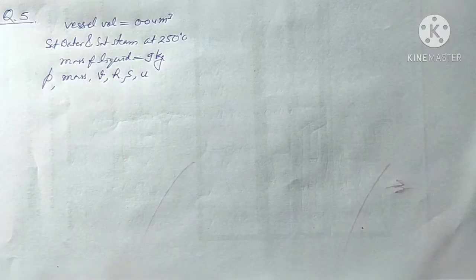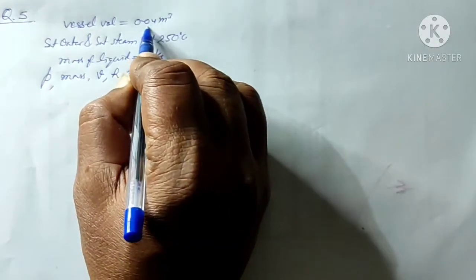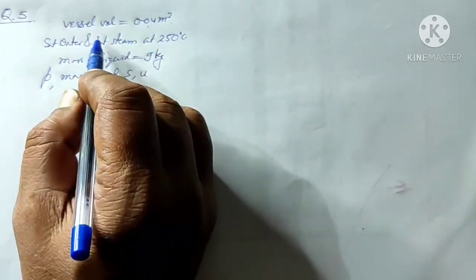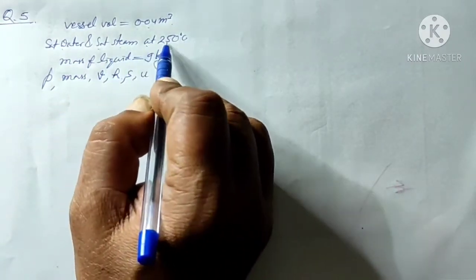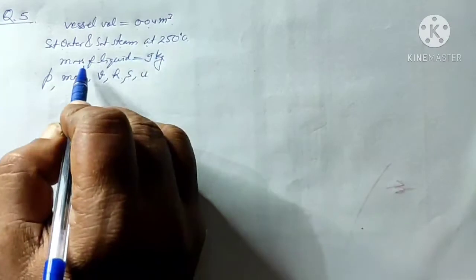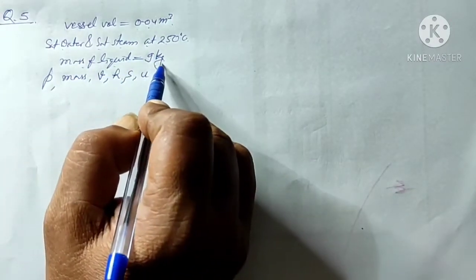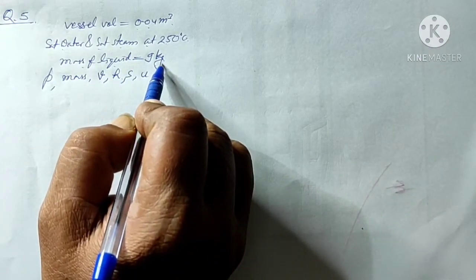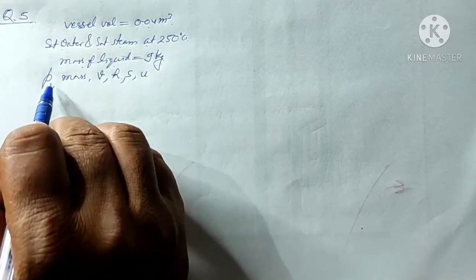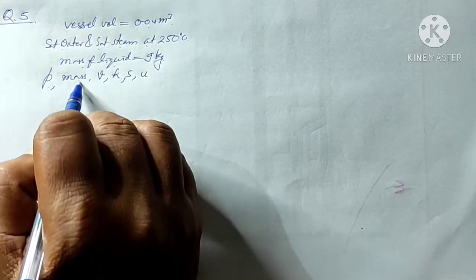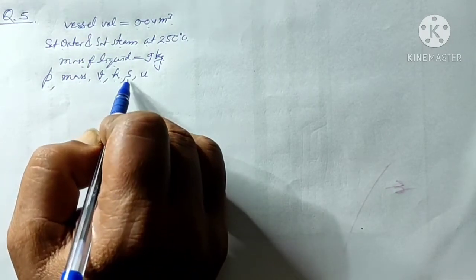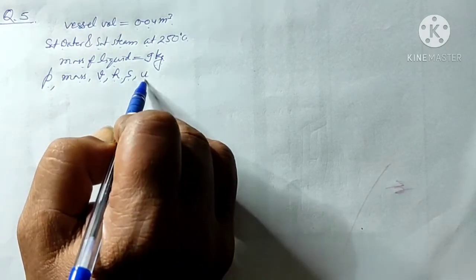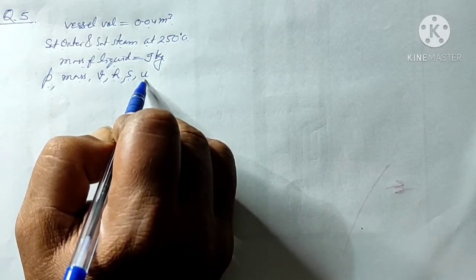In question number 5, the vessel volume is given as 0.04 meter cube, and that contains the saturated water and saturated steam at 250 degrees centigrade, and the mass of the liquid is given as 9 kg, and we have to find out the pressure, mass, specific volume, specific enthalpy, specific entropy, and specific internal energy.